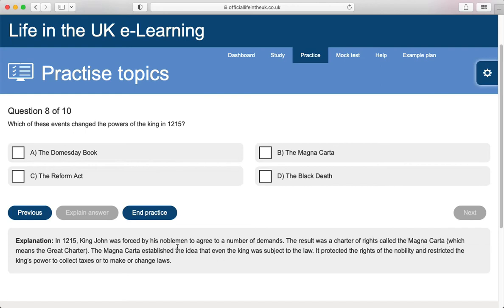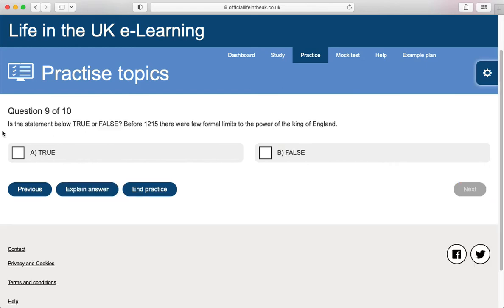The Magna Carta established the idea that even the king was subject to the law. It protected the rights of the nobility and restricted the king's power to collect taxes or to make or change laws. The Magna Carta. Is the statement below true or false? Before 1215, there were few formal limits to the power of the King of England.